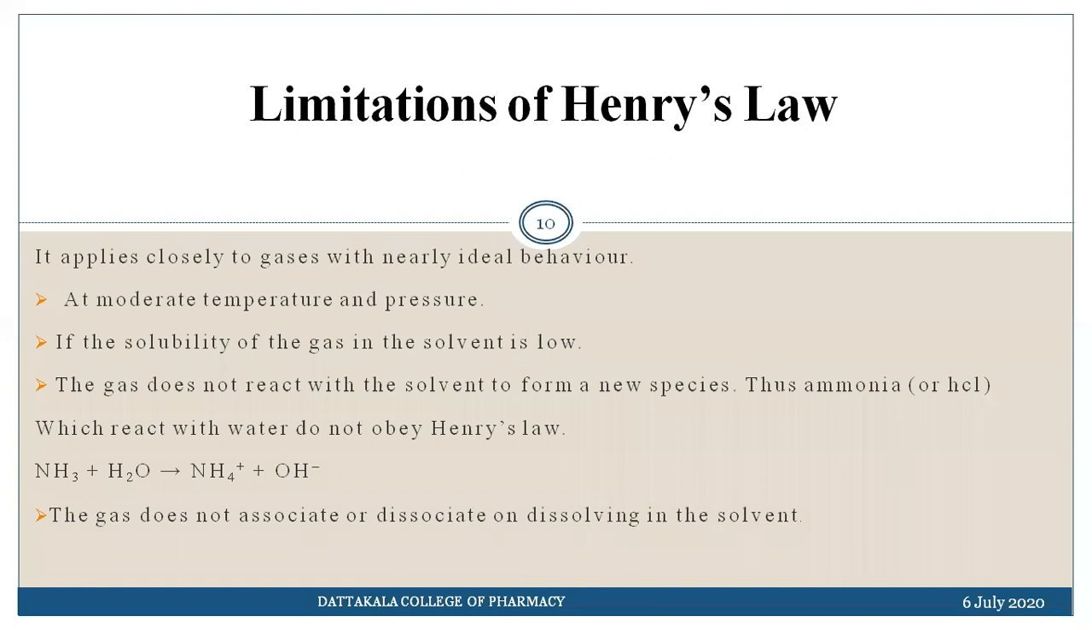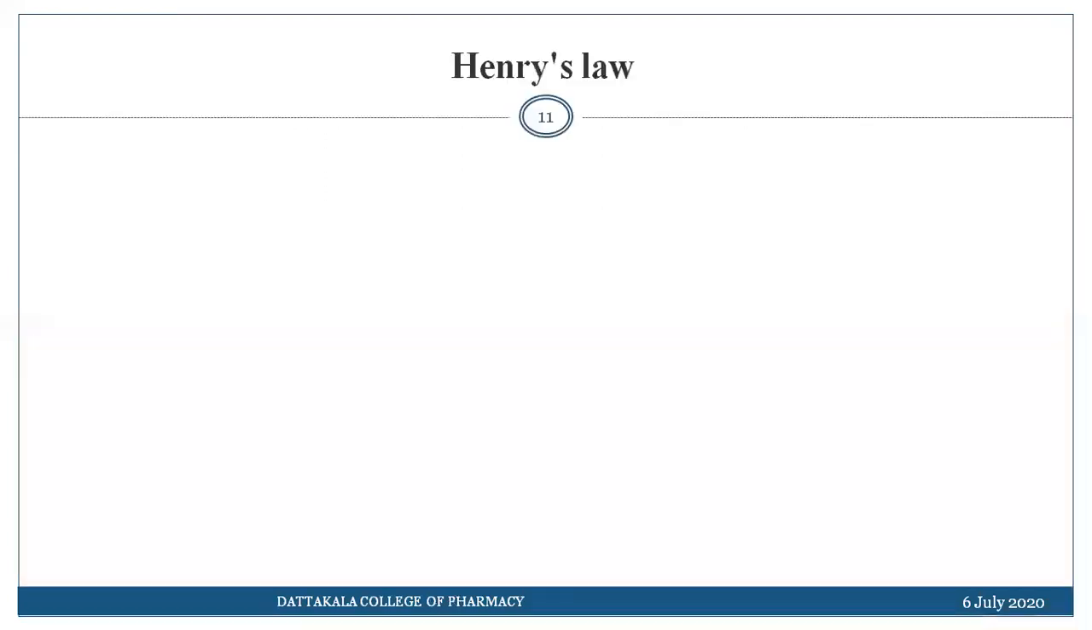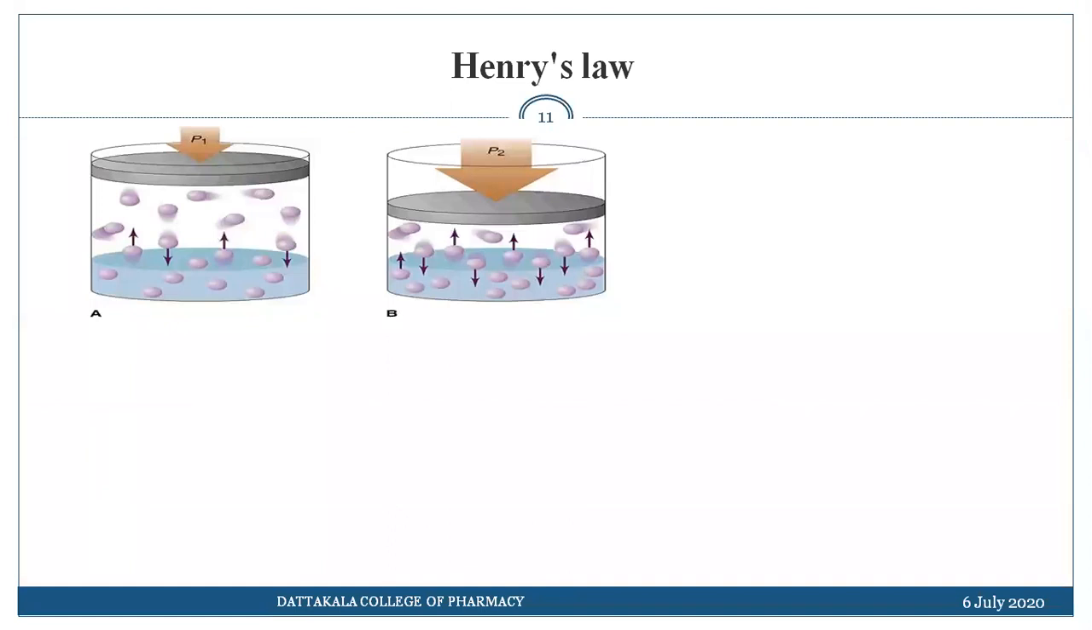So there should not be any chemical reaction, and the gaseous molecules should not undergo dissociation. That means there should not be ionization. Ions of the gaseous molecules, solute and solvent molecules should not form in the system. If ions form, Henry's law will not be applicable to that system. So these are some limitations of Henry's law.